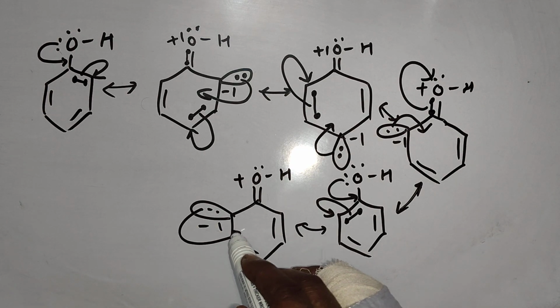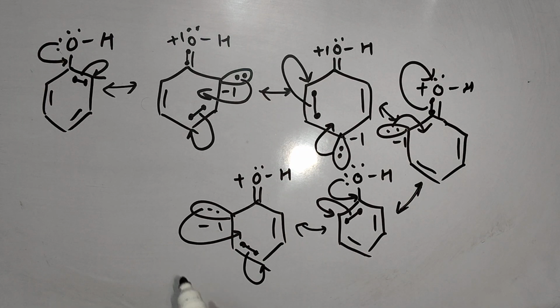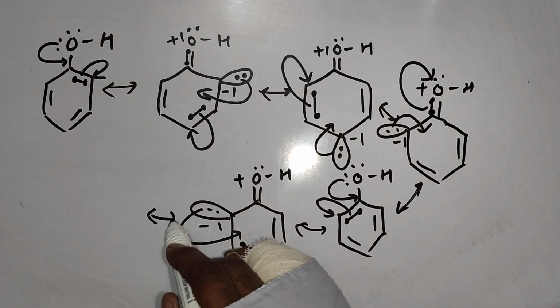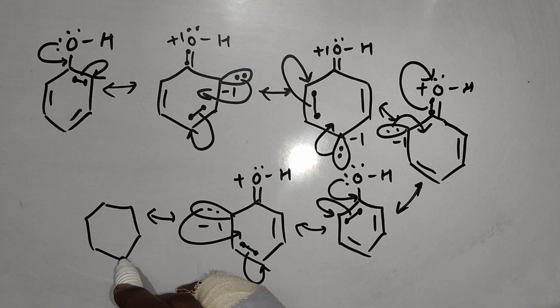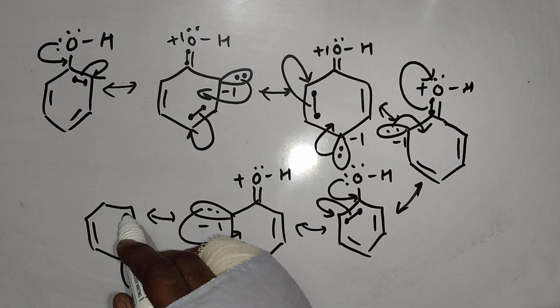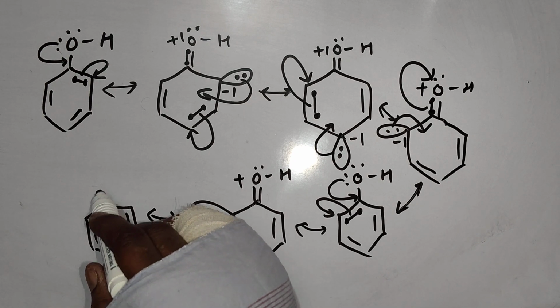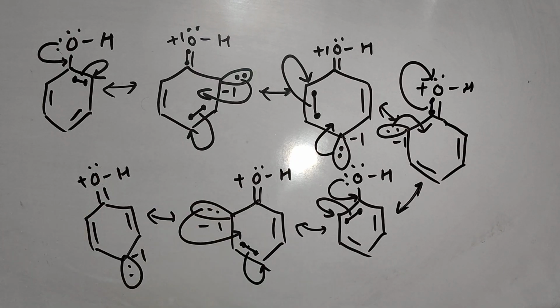Now again the same, for bonding they will come and these pi electrons will shift to the next carbon. Lone pair will come here, negative, pi bond here, pi bond as it is, oxygen as it is.